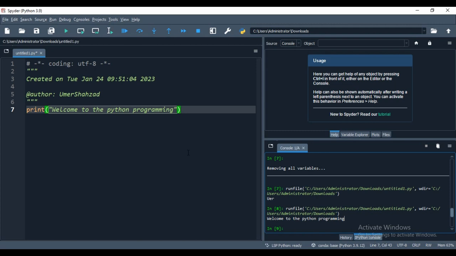Same like for JavaScript, you have to give .js. For PHP, you have to give .php. So same like that, in Python we have the extension that is called py. And whenever you are giving this extension, it means that the file you have created is a Python file. So I have successfully run this first program. As you see, nothing is difficult.